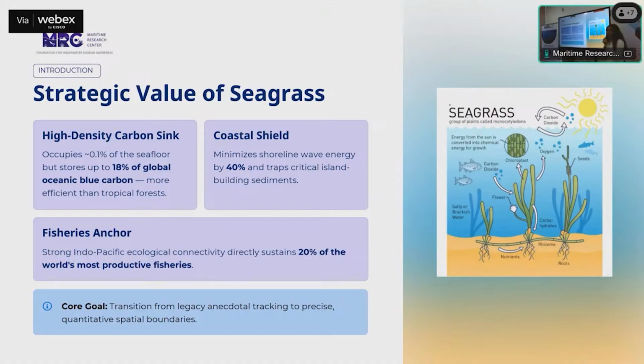Though they only occupy 0.1% of the global oceanic seafloor, they act as blue carbon reserves and store up to 18% of the world's entire blue carbon, which is more than many tropical rainforests. They also act as a coastal shield. They minimize the shoreline wave energy that hits the coasts by 40%. And in many regions in the Pacific Ocean, they are also the world's most productive fisheries.